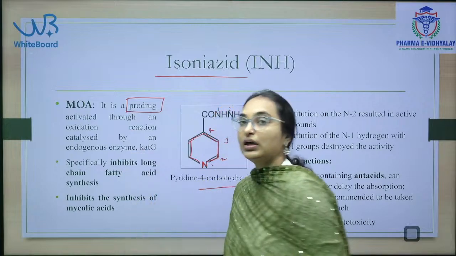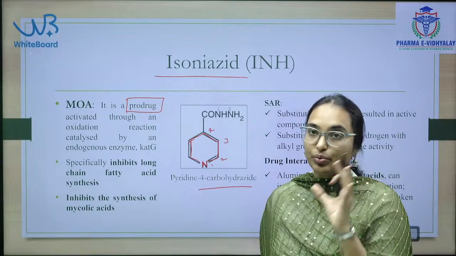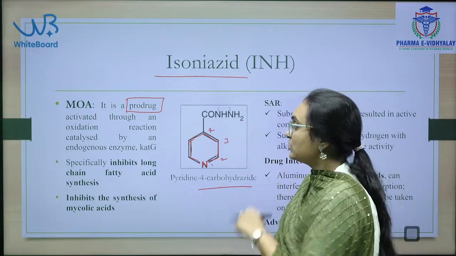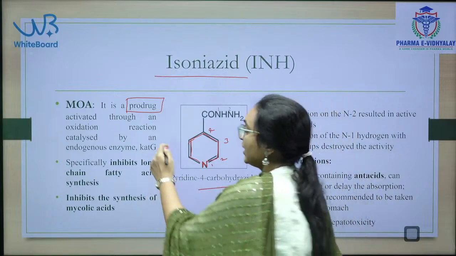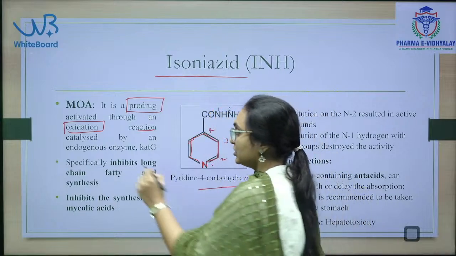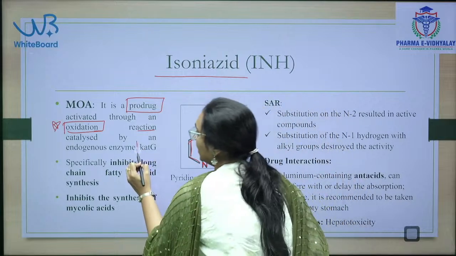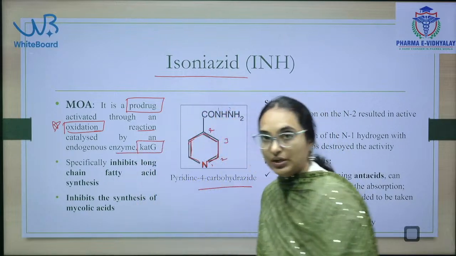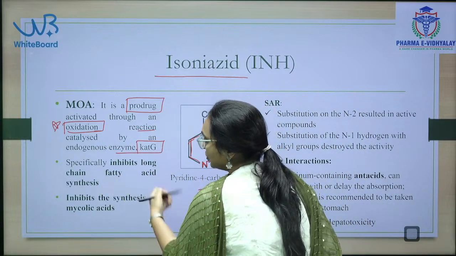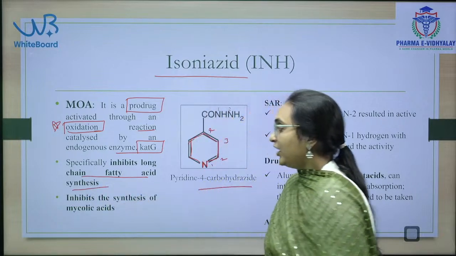Which of the following is a prodrug? In this topic you will get some prodrugs which are activated and give active metabolites. Isoniazid is also a prodrug, and it is activated through an oxidation reaction. This is an important point. It is catalyzed by the enzyme KatG, and thus the prodrug is converted into an active metabolite and inhibits long fatty chain acid synthesis.